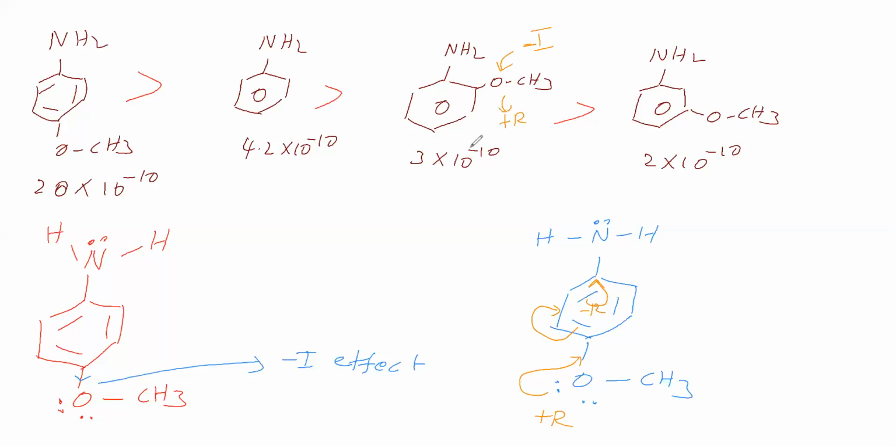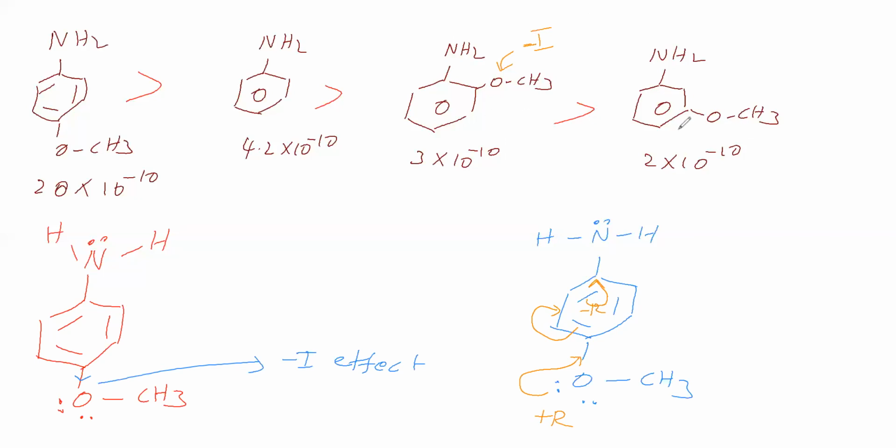Think about it. Minus I effect means electron withdrawing group, so lone pair density becomes low. Plus R effect means electron donating group, then lone pair density becomes high. So for this experimental fact, minus I effect is the suitable explanation. Therefore, we will avoid plus R effect.